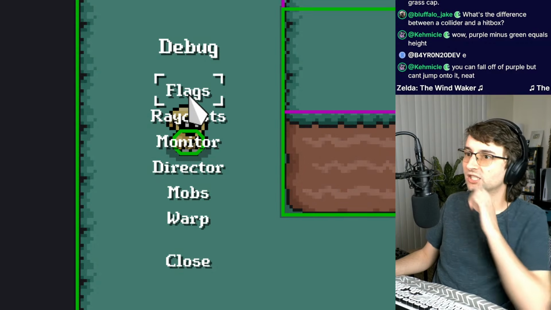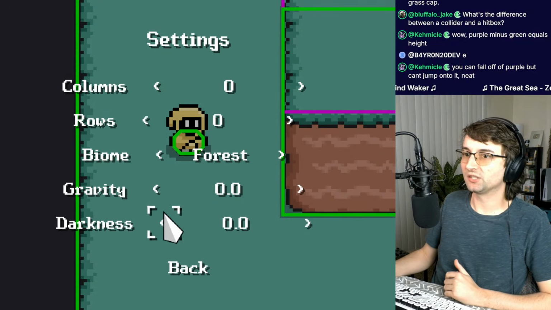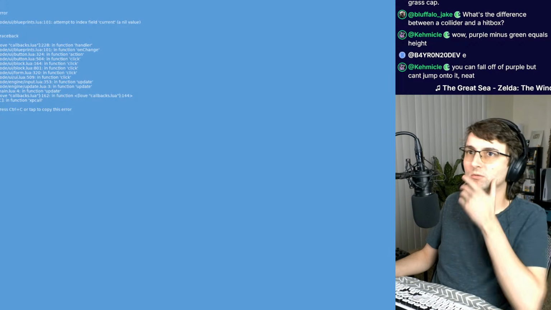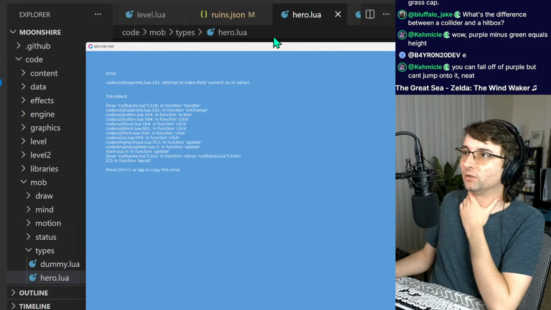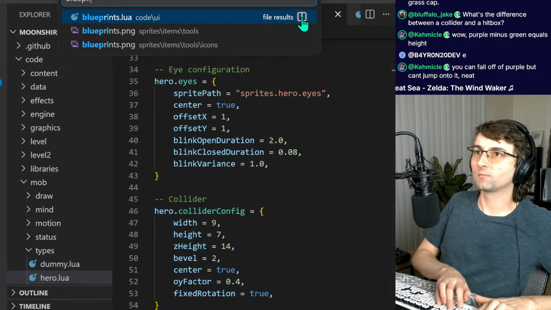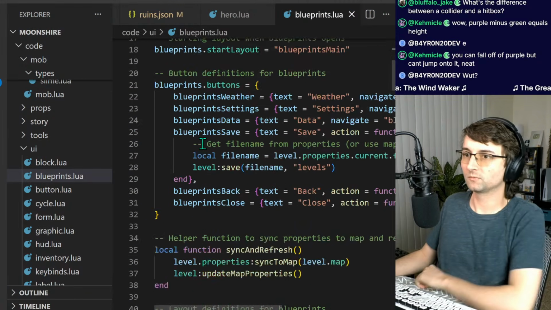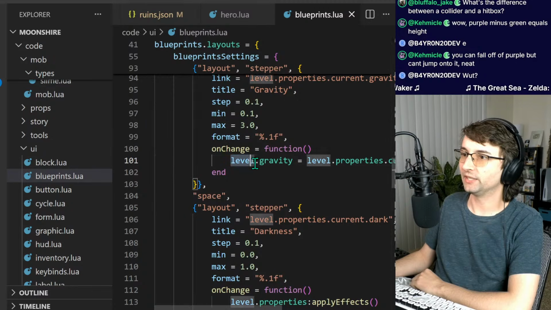I think I can change... I want to change the gravity. Uh-oh! Blueprints 101. Let's check that out. I crashed the game. I was trying to change the gravity and then it crashed the game. It crashed right here.